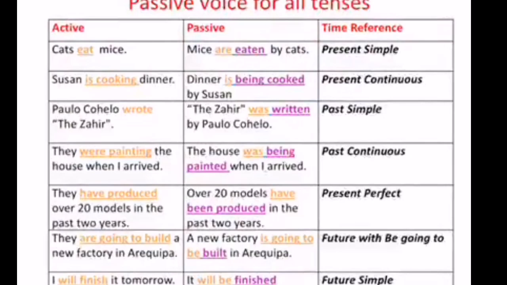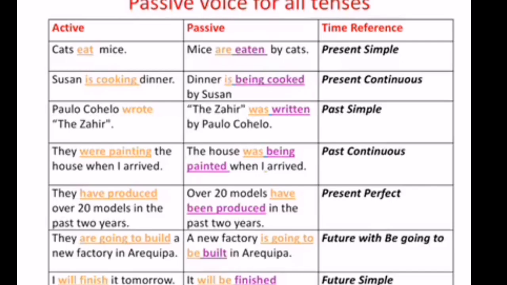Now, how to use the passive voice in all the tenses? Here we have cats eat mice, mice are eaten by cats, the simple present. Susan is cooking dinner, dinner is being cooked by Susan, the present continuous. Paulo Coelho wrote the Zahir, the Zahir was written by Paulo Coelho, this is the simple past. They were painting the house when I arrived. The house was being painted when I arrived, in the past continuous.